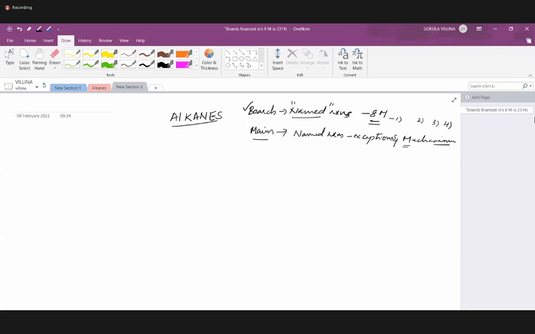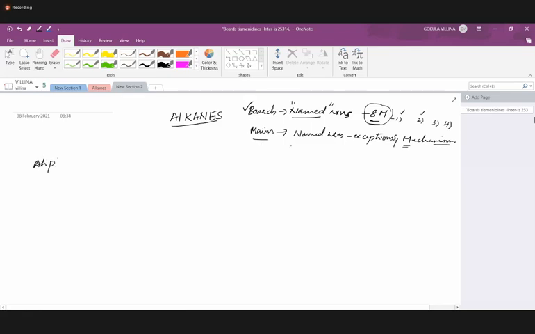Remember, not all 4 parts of the 8-mark question are coming. At least 1 or 2 will come from this particular chapter. Okay, so let's start today's class. When we started organic chemistry, we started the classification of organic compounds, and in that, aliphatic organic compounds.